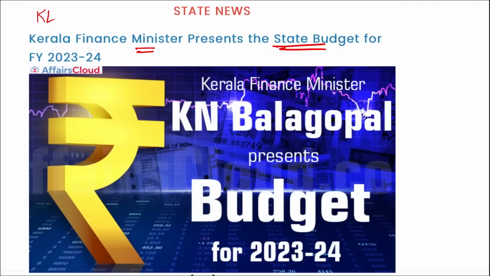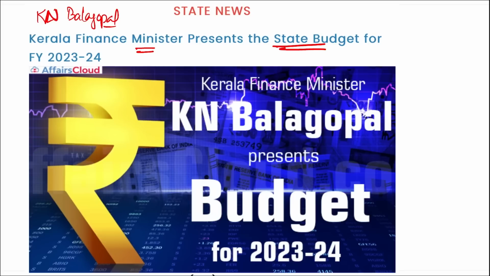KN, not KL, KN Bala Gopal. He presented to the legislative assembly the budget for the fiscal year 2023 to 2024. This is the second full budget of the Communist Party of India government led by Pinarayi Vijayan, who is the Chief Minister of Kerala.